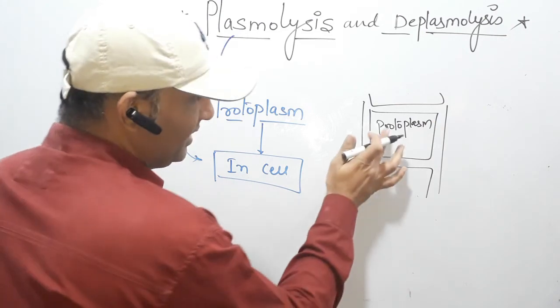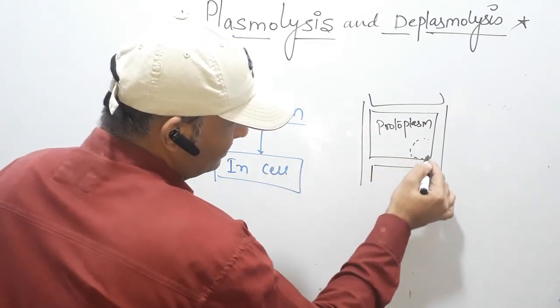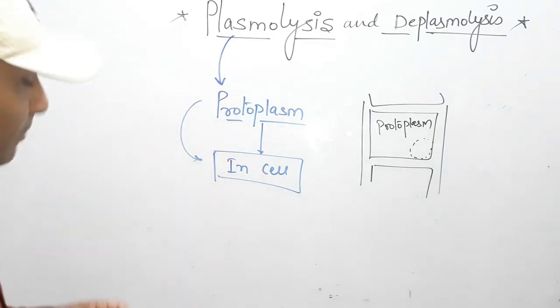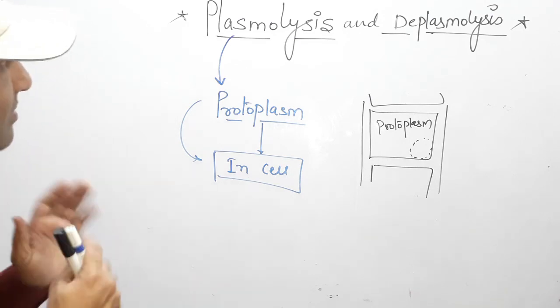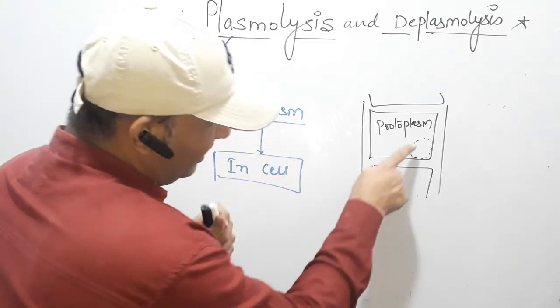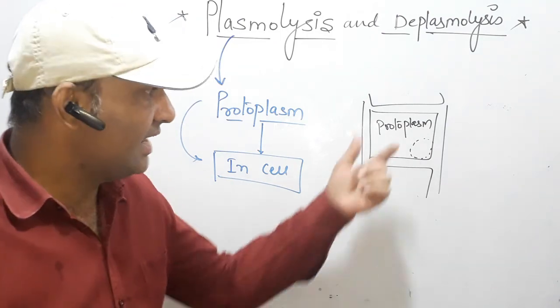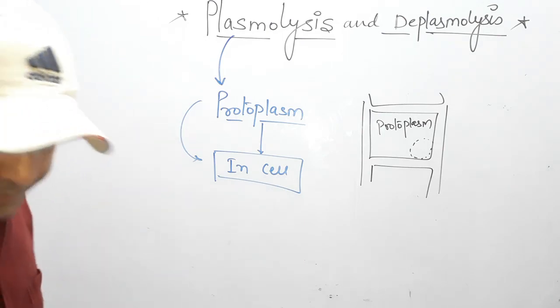Clear? When this protoplasm shrinks in a small area, that condition is called plasmolysis. So the definition of plasmolysis is the process by which the protoplasm shrinks into a small size. That condition is called plasmolysis. How does it happen?